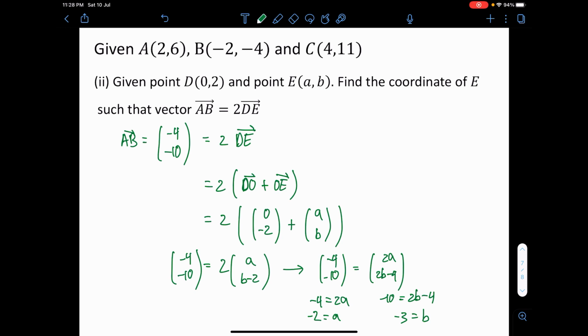Remember that vector is about connecting the dots. If vectors are parallel, then they are a multiple of each other, like 2 times of each other or 3 times or half of each other. If you see opposite direction, then you put a negative. If the vector is a position vector like OA and OB and OC, that is actually the coordinate as well. You have the coordinate and you have the vector. Very convenient. Alright, so that is all for vectors.